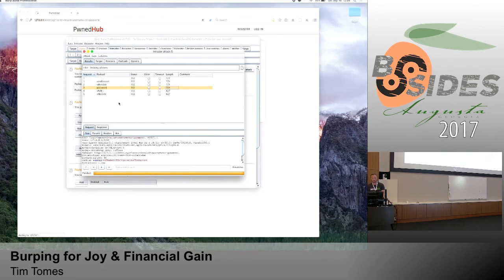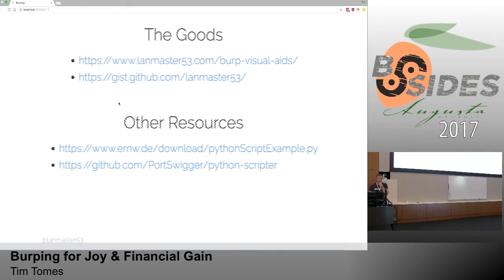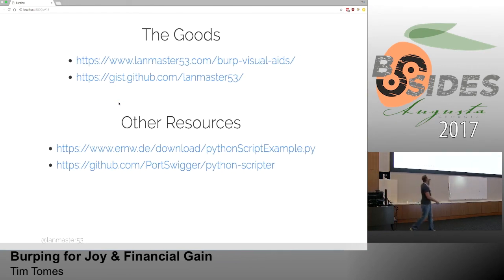Okay, all right, so that pretty much covers what I want to talk about. Some of the goods, like this stuff here, a lot of stuff I talked about earlier, renaming tags, very simple Burp stuff. I've got a project on my website called Burp Visual Aids. Most of that stuff is there. A lot of it's pictures and arrows pointing to, this is how you set it up. There's a lot more of those there than I talked about here, but I encourage you to check it out.